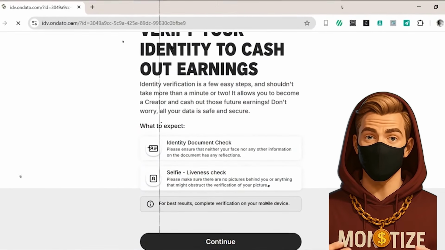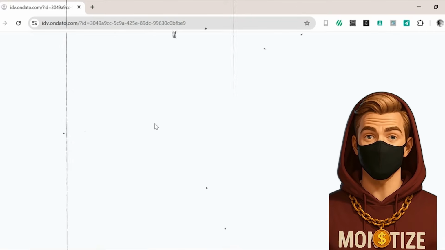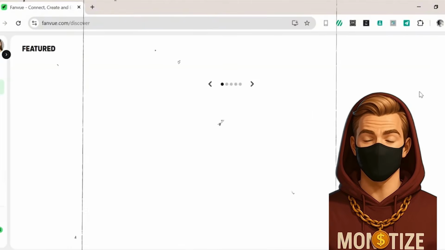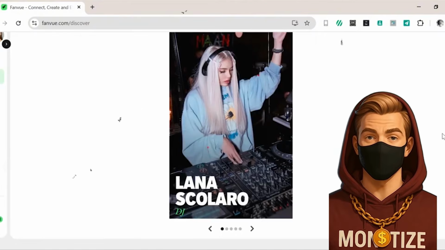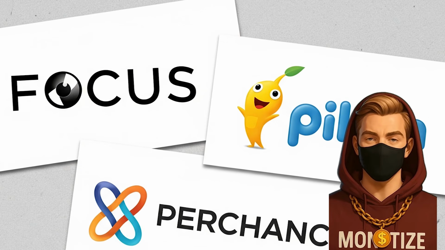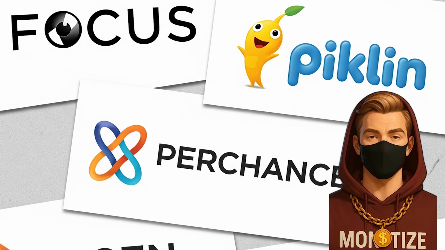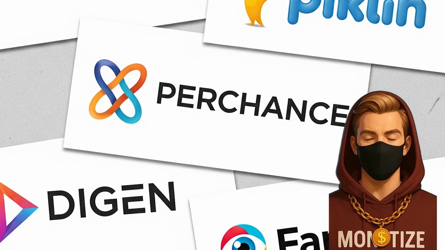So yeah, we're officially living in a world where you can build, brand, and bank on a persona that doesn't even breathe. With the right tools, Focus, Piklin, Perchance, Digen, and FanView, you're not just playing with AI, you're launching a digital empire. If you've got the vision, the tools are waiting.